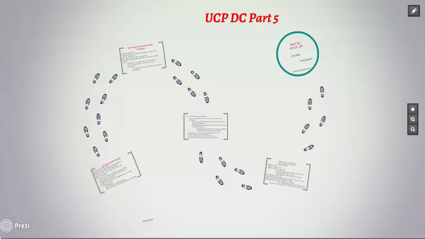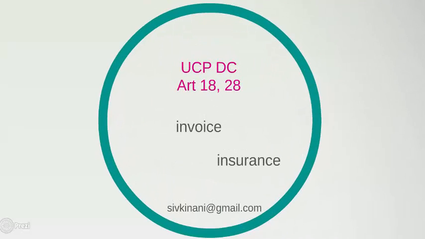We shall be discussing Article 18 and Article 28 in this session, Invoice and Insurance Document. A documentary credit is an irrevocable, definite undertaking by an issuing bank to the beneficiary, saying we will honor if stipulated documents are presented and the terms and conditions are complied with. Of the stipulated documents, the most important one is the transport document. The next important is a commercial document called invoice, and third would be the insurance. Sometimes approval, sometimes not.